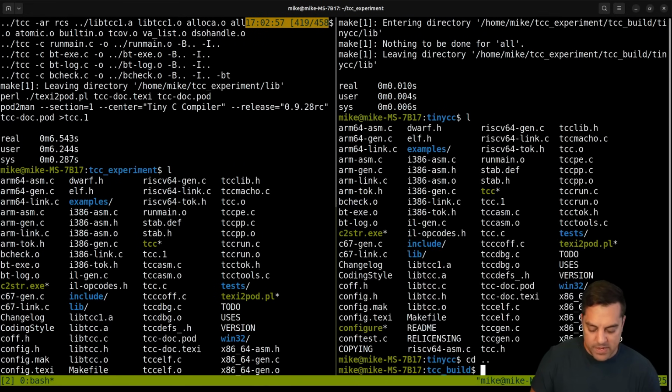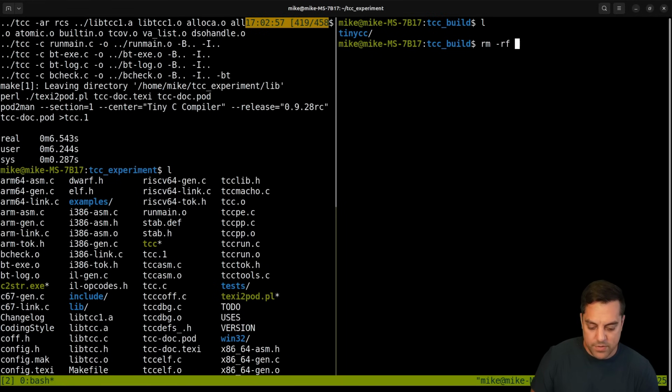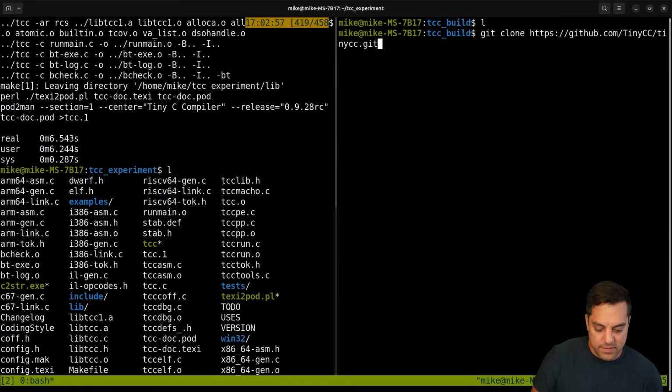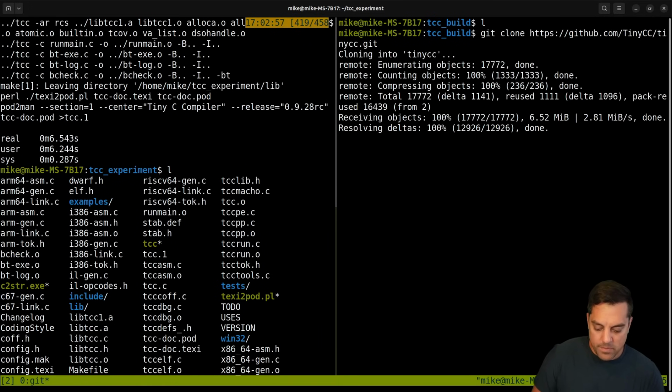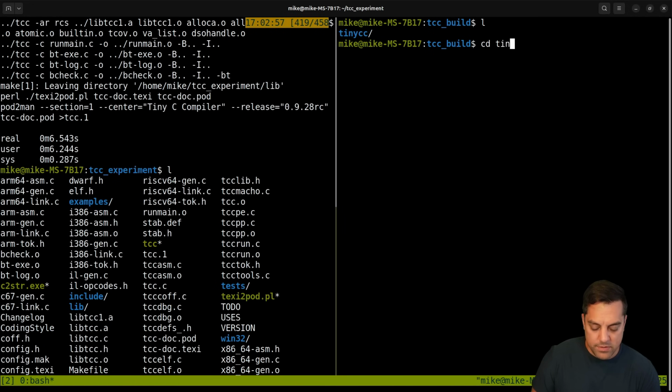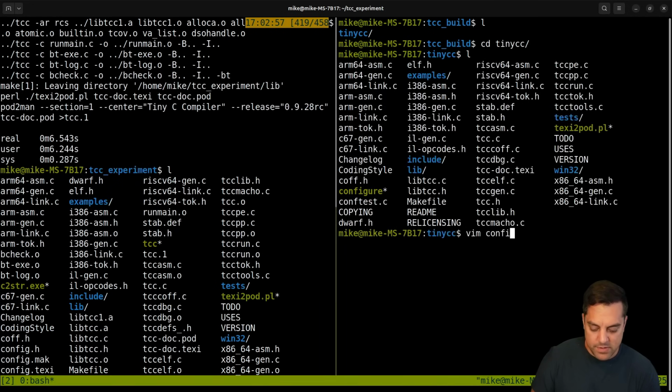I've got to blow this away and restart. Okay, always be careful with your tests here. I could have done a make clean and all that kind of stuff, but anyways, let's restart our test. All right, let's git clone right here, and then we'll go back in the configure file. That's okay, it gets me to do this twice.